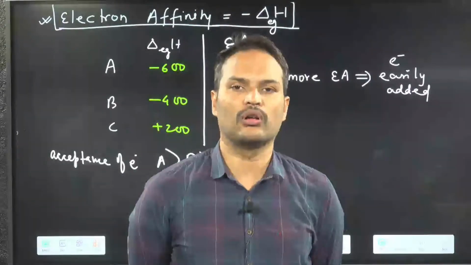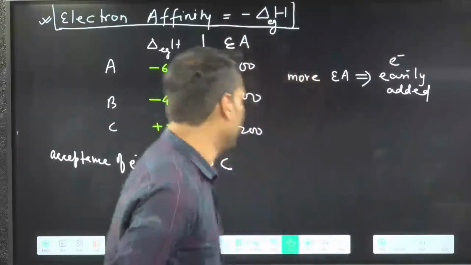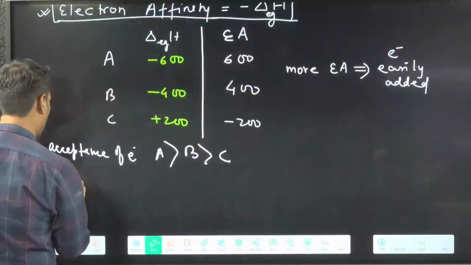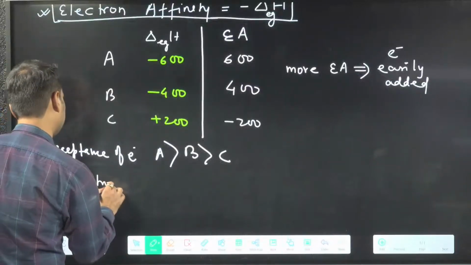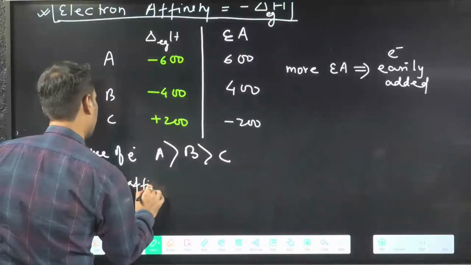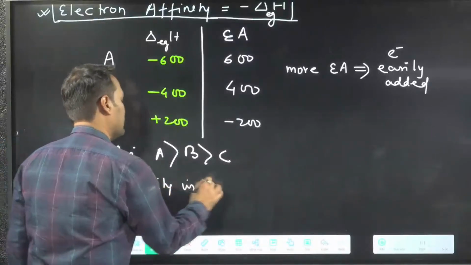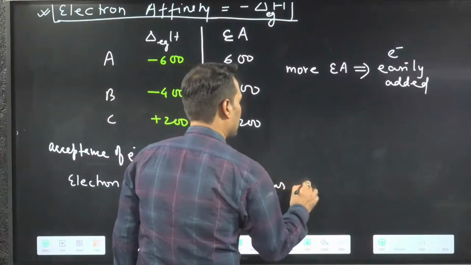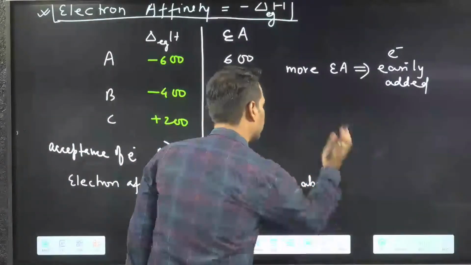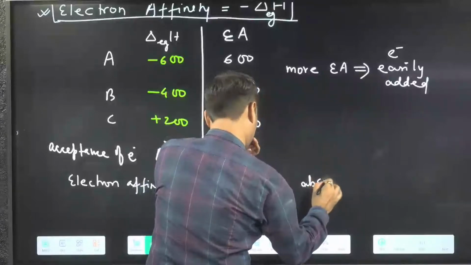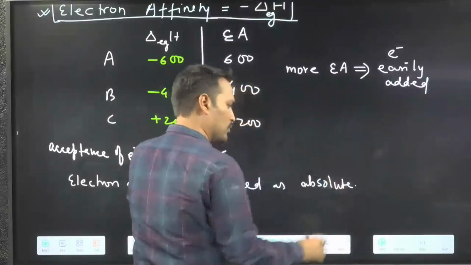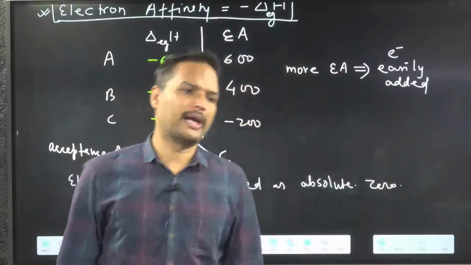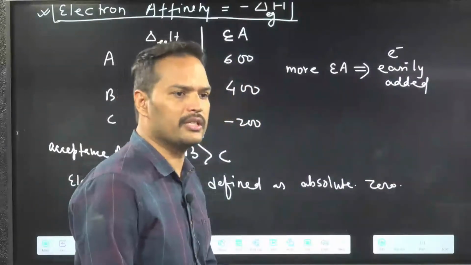Electron affinity is defined at absolute 0. So this also you have to keep in mind. Clear? Absolute 0 means 0 Kelvin.